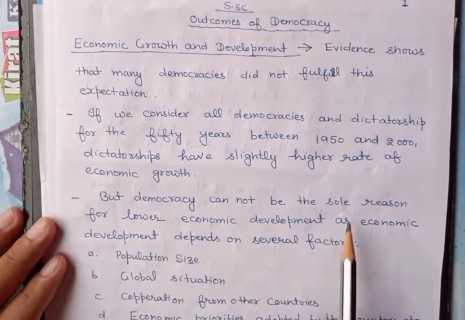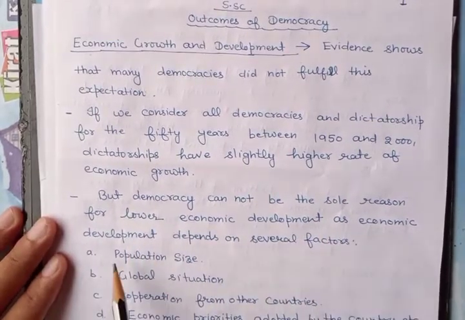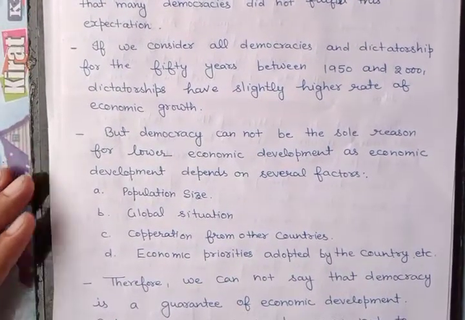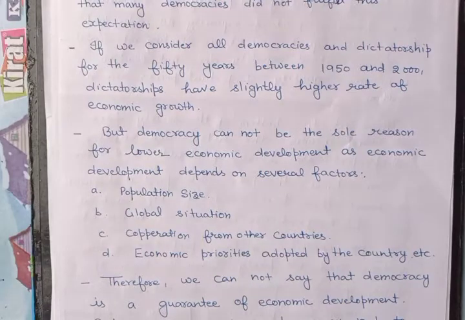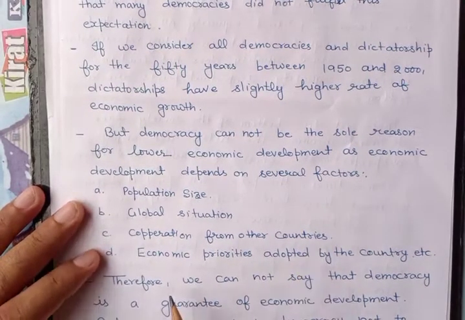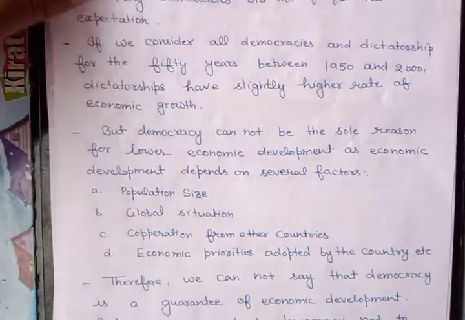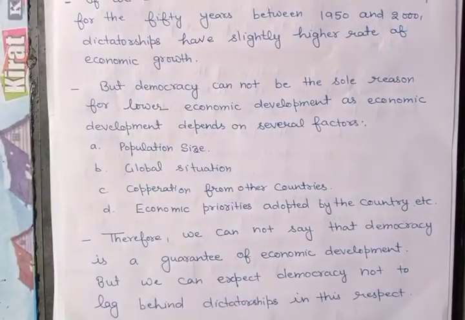But democracy cannot be the sole reason for lower economic development, as economic development depends on several factors. The economic development of a country does not depend on the form of government. It is not that this country lags behind because it is democratic, and that country is much ahead in economic development because it is under a dictatorship. There are several factors: the population size, availability of resources, global situation, cooperation from other countries, and economic priorities adopted by the country, etc. These are the several factors on which the economic development of a country depends.